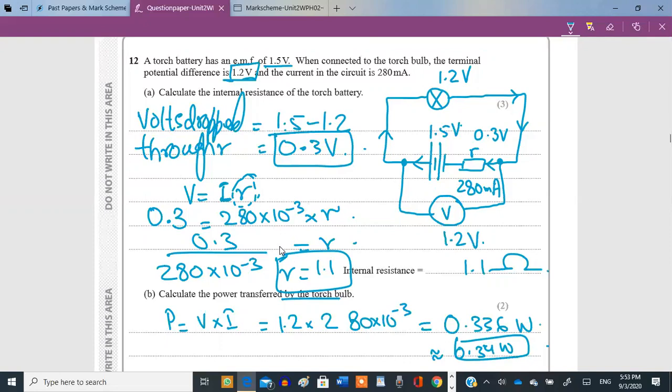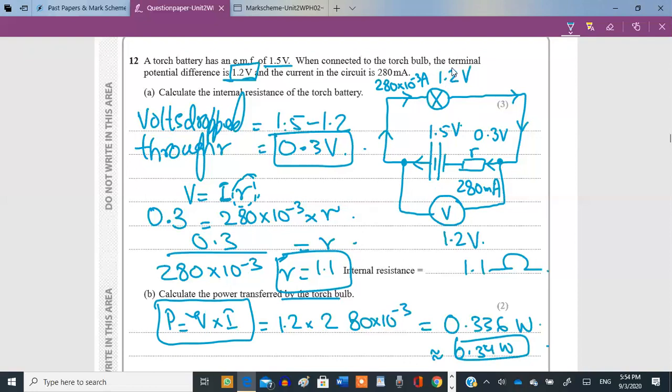Clear? Yep. Now they're asking us to calculate the power in the second part, the power by this bulb. What is the current that is reaching this bulb? It's 280 milliamperes again. The voltage is 1.2 volts. The formula for power when both voltage and current are given is voltage multiplied by current. In this case, it's just the terminal potential difference that is reaching this bulb, right?